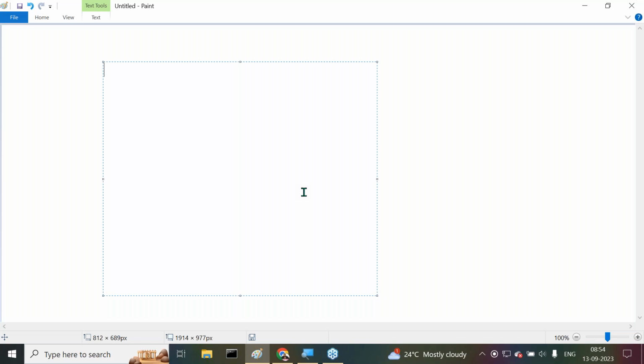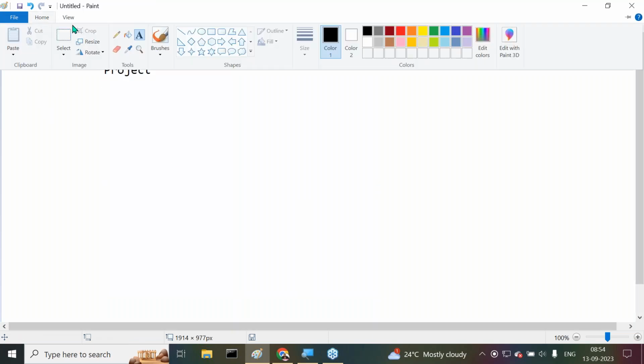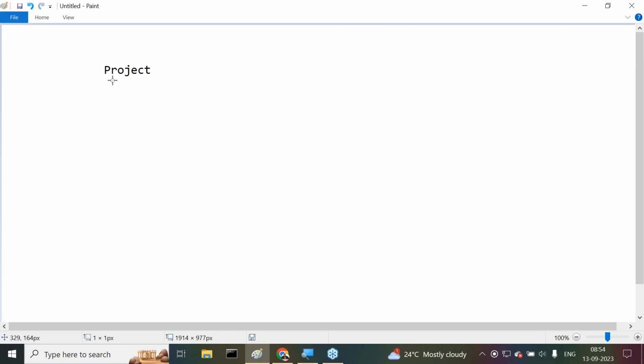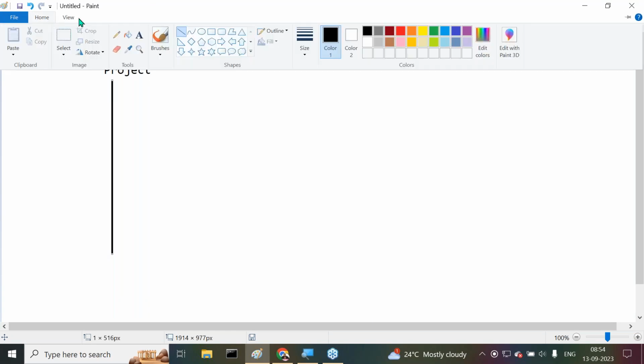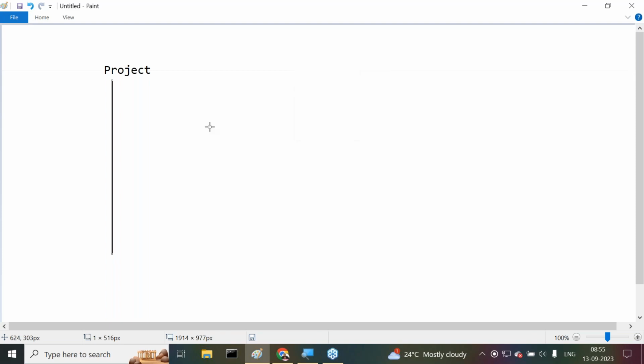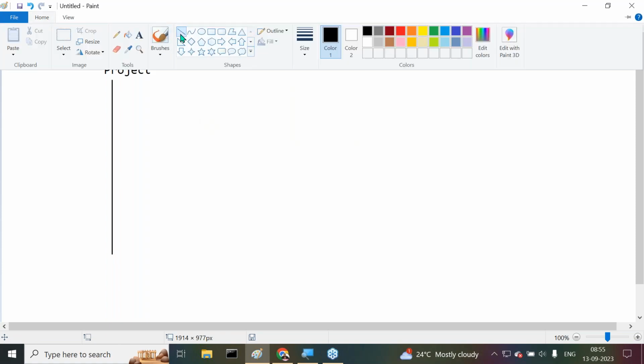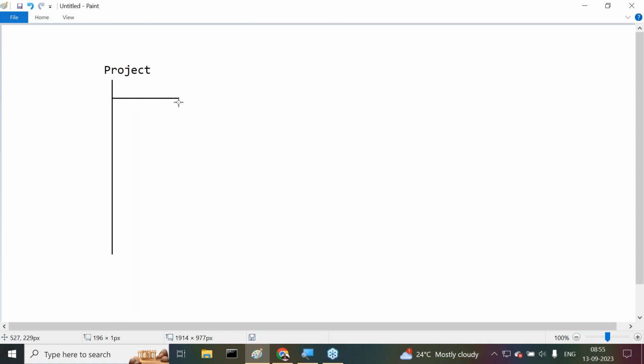What are the high level phases of the software life cycle? For example, if I take a project, this is a project. For this project, what are the high level phases of the software life cycle? Now I'm going to give a few things.